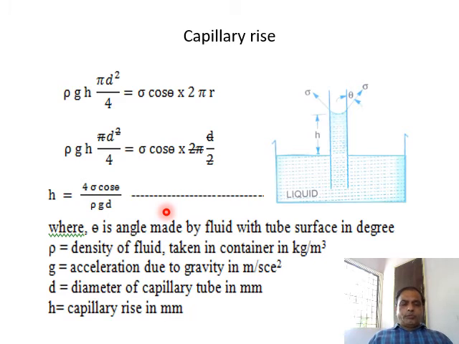I hope you understood what h is. It is the capillary rise that I have shown here. D is the diameter of the capillary tube. Pi d square by 4 is the cross-sectional area of the capillary tube, and g is the acceleration due to gravity. Rho indicates the density of the fluid. So this is how we can calculate the value of h, the capillary rise. Okay.